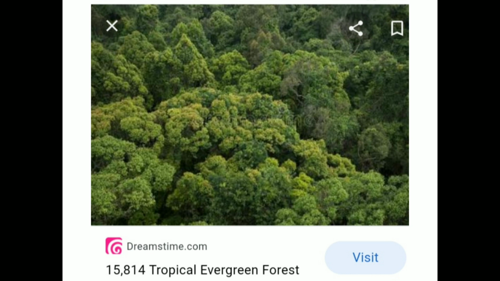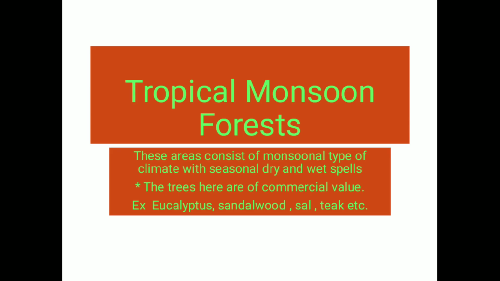And if you talk about the Amazon basin of South America, some main areas are there where this forest is formed. And in the Amazon basin, this forest is also termed as selvas. Now we shall be discussing the tropical monsoon forest.